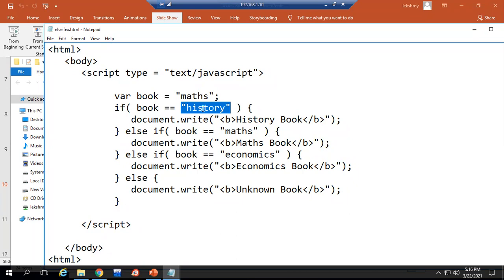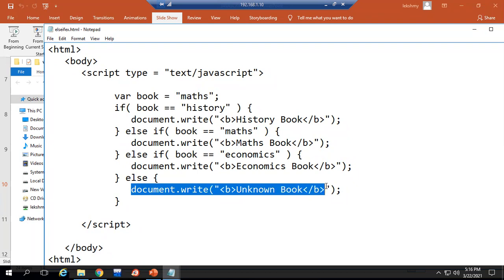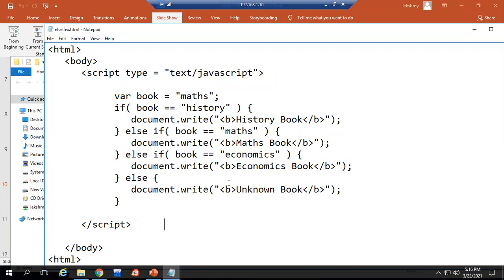If whatever value you have given is not matching, then the else part will work. It will show that it is an unknown book, like that a message we are displaying. Right now we have given max. So we'll see what the output is. It will show that the book is a max book.